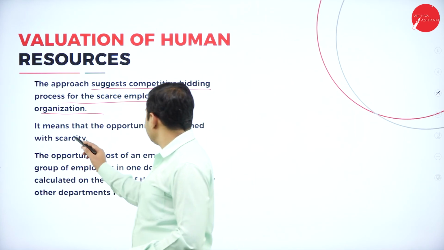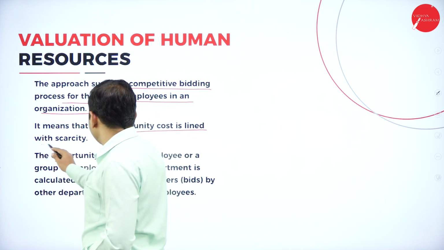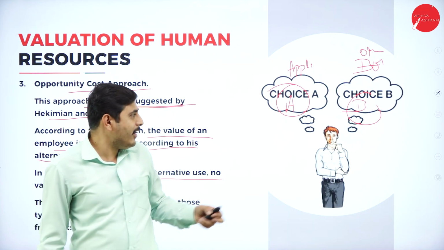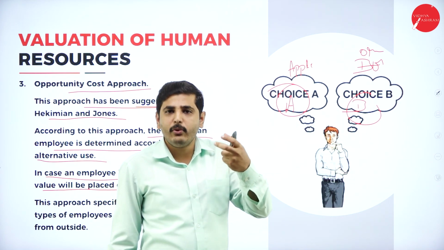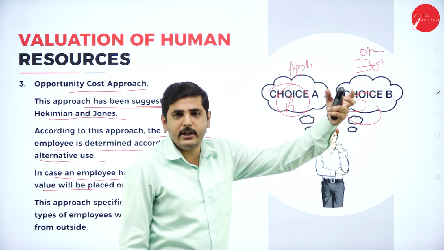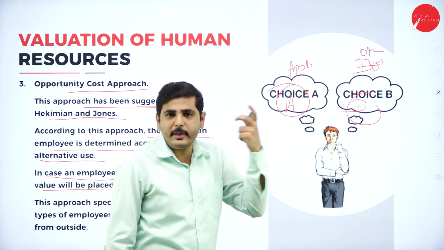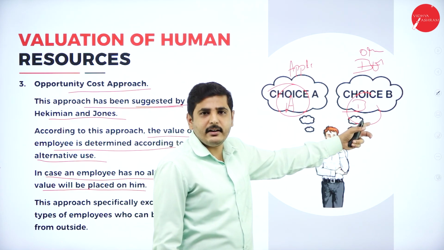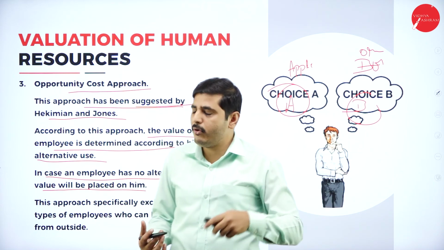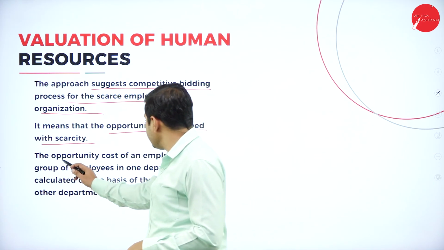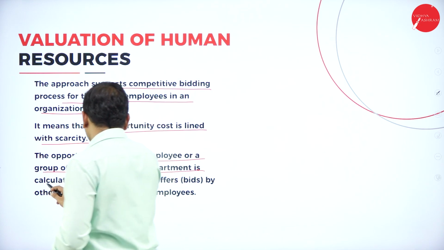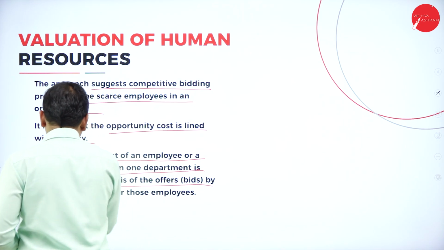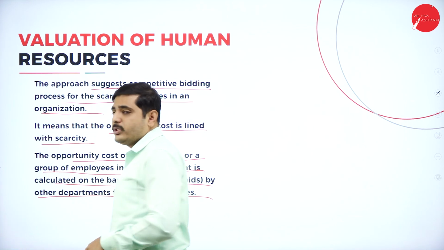Next one, it means that the opportunity cost is linked with scarcity. So why do we have scarcity of employees? We need an employee who can perform not only one duty, but two, three or four duties. That's why we have selected him. So when we have scarcity of employees, we go for opportunity cost. The opportunity cost of an employee or group of employees in one department is calculated on the basis of the offers, bids by other departments for those employees.